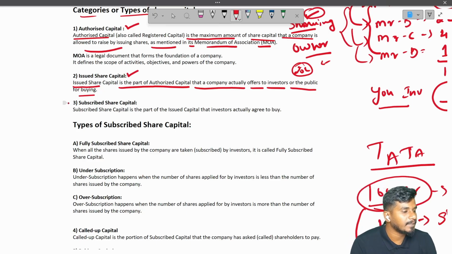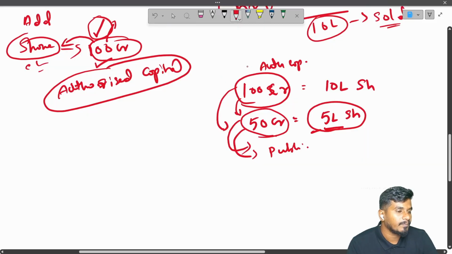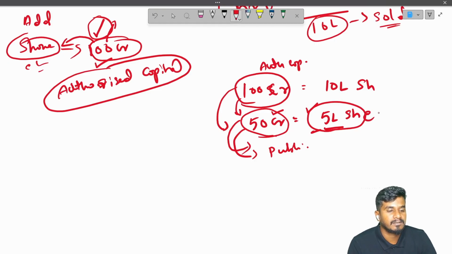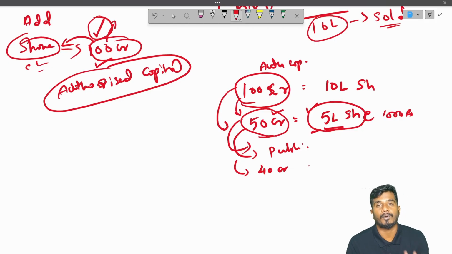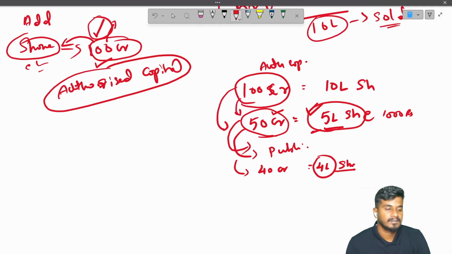So let us see subscribed share capital. What do you mean by subscribed share capital? Let us understand by the Tata example itself. So the company issued how many shares? That is 5 lakh shares worth 50 crore at 1000 rupees each. Correct. So let us say the public showed interest or bought shares worth only 40 crores. That is 4 lakh shares. Out of the 5 lakh issued by the company, people bought only 4 lakh shares. This is called subscribed capital.